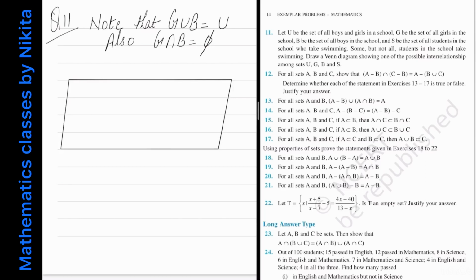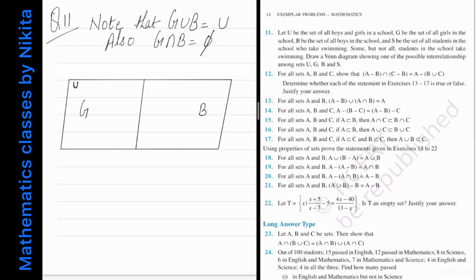So this is how I will make the Venn diagram. This rectangle was my universal set. I have partitioned this set into two rectangles. So this is my set G of girls and this is my set B of boys. Their intersection is empty, nothing is common.